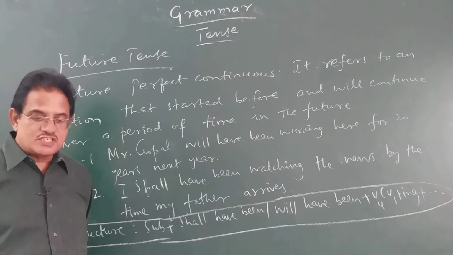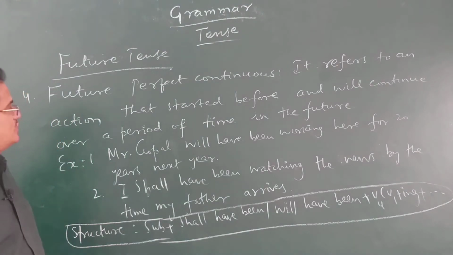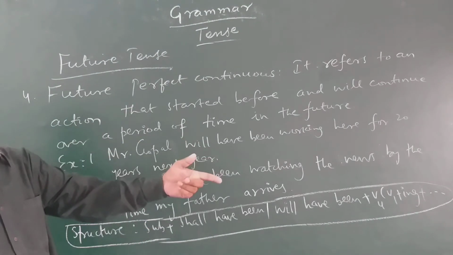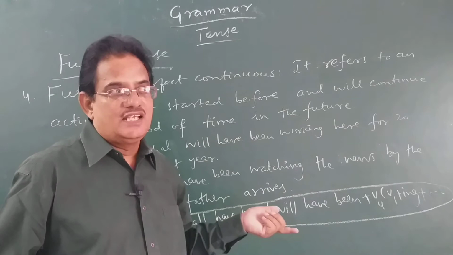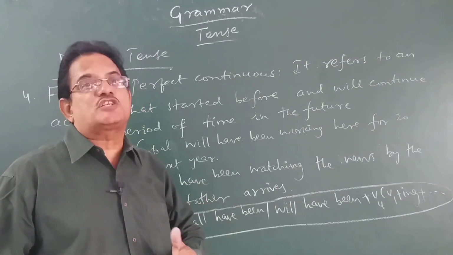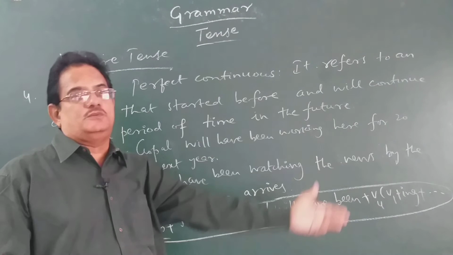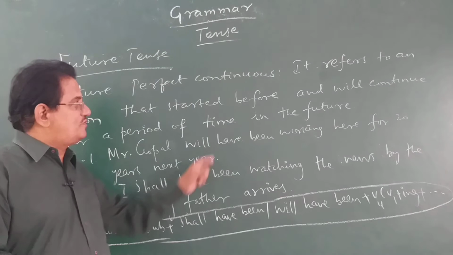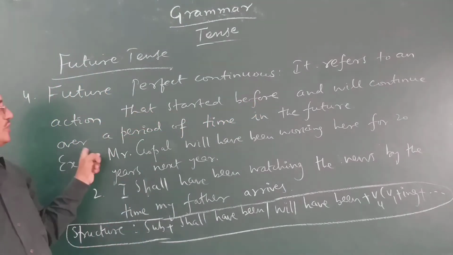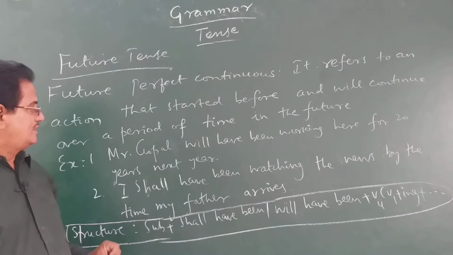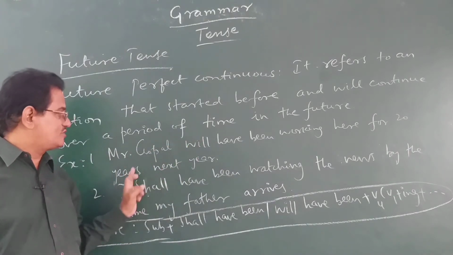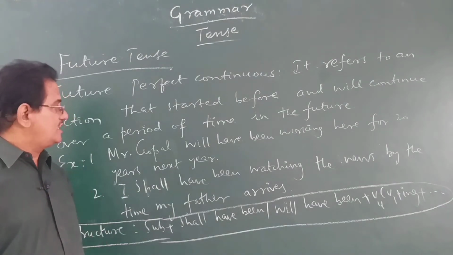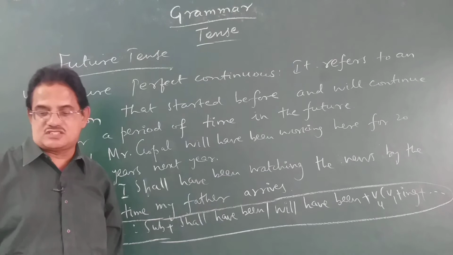In the same way, future perfect continuous tense is used to refer to an action that started before and will continue over a period of time in the future. Already that action started, is in progress now and is expected to be in progress for some time in future also. Look at this: Mr. Gopal will have been working here for 20 years next year. Means by next year, it will be 20 years that Mr. Gopal will have been working with us.